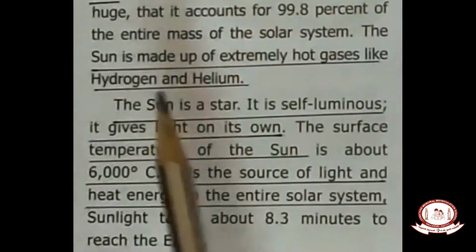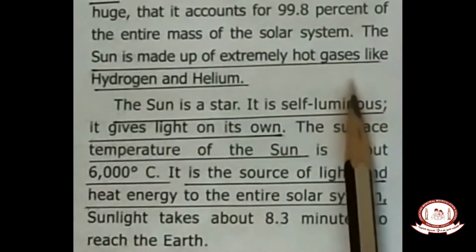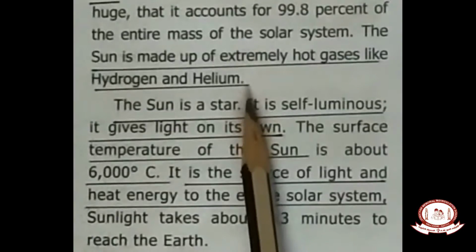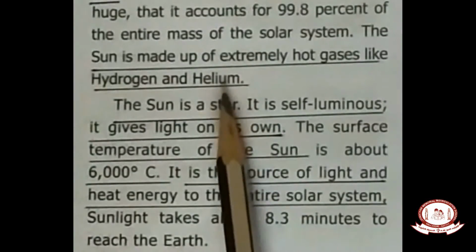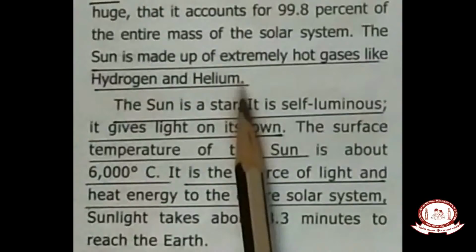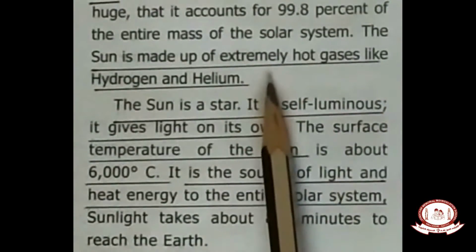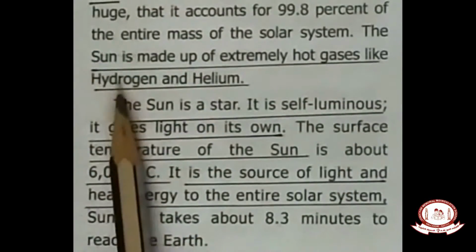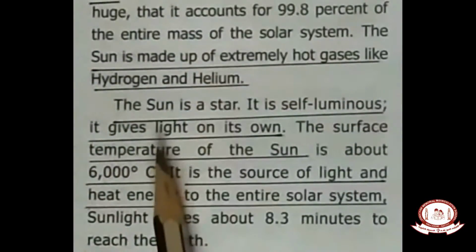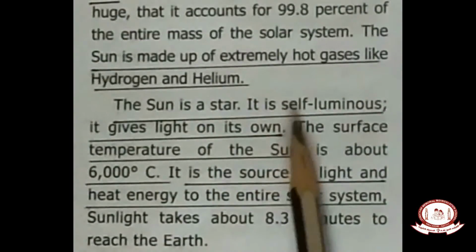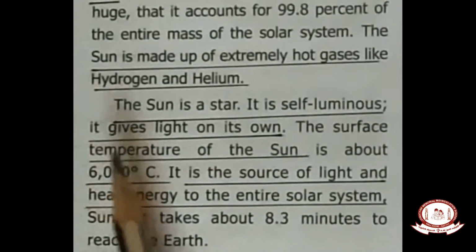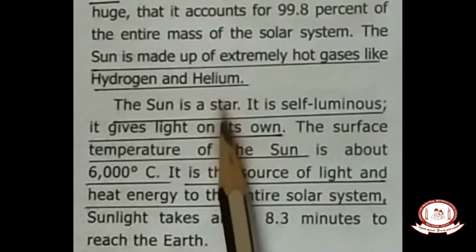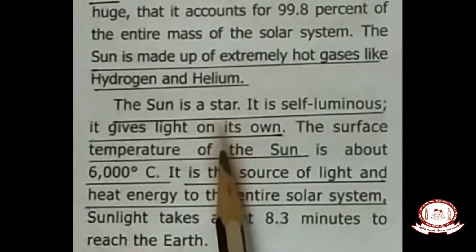So the sun is made up of hot gases, hydrogen and helium. We know that the sun rays are very hot. How is it hot? Because the sun is a burning star that is made up of hot gases, hydrogen and helium. The sun is a star. It is self-luminous. It gives light on its own. Do you understand, children? It is a star, which means it has its own light.